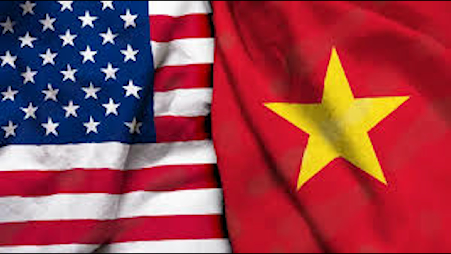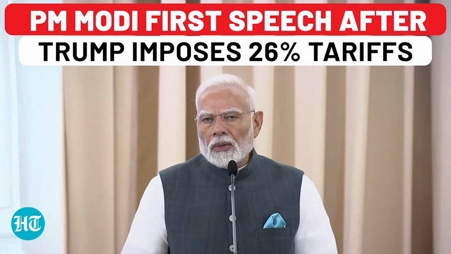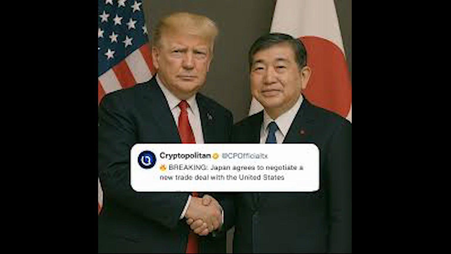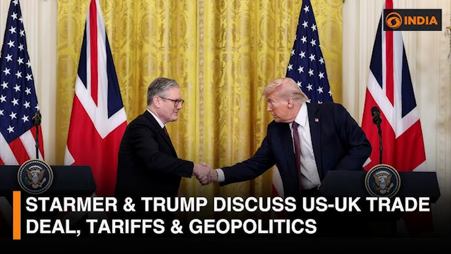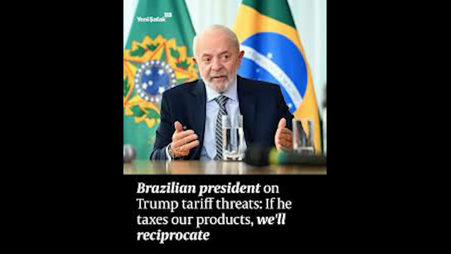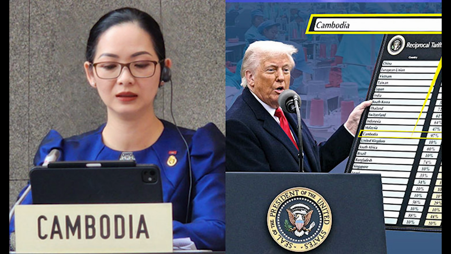Here is how the new country-specific tariffs break down. On top of the 10% baseline, China 34%, Vietnam 46%, India 26%, Japan 24%, Europe 20%, Thailand 36%, South Korea 25%, UK 10%, Brazil 10%, Cambodia 49%. These tariffs cover a wide range of products including consumer electronics, pharmaceuticals, and semiconductors.